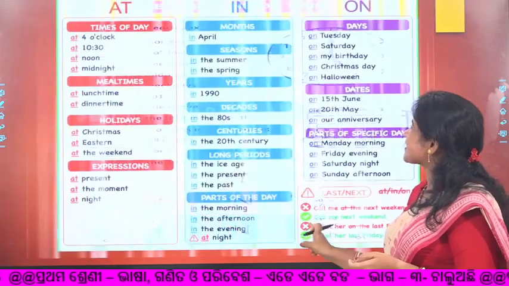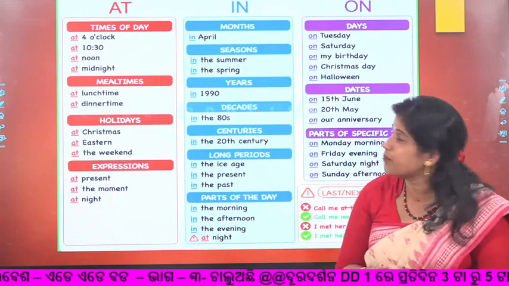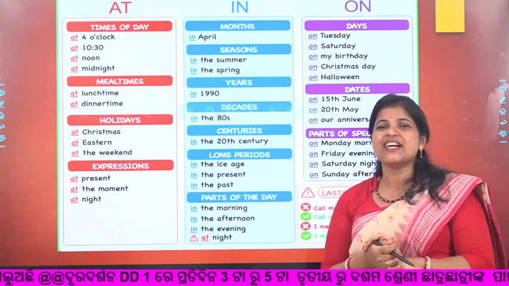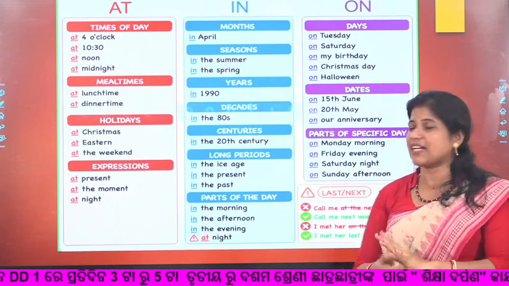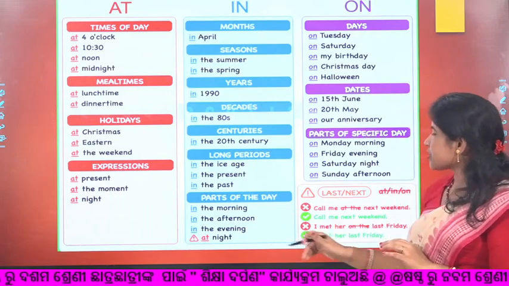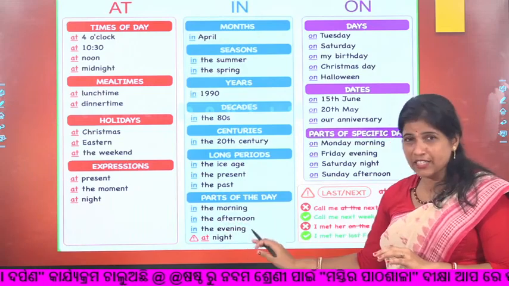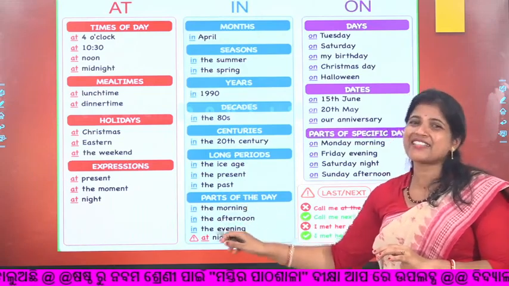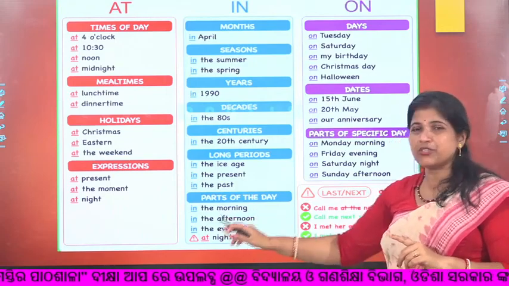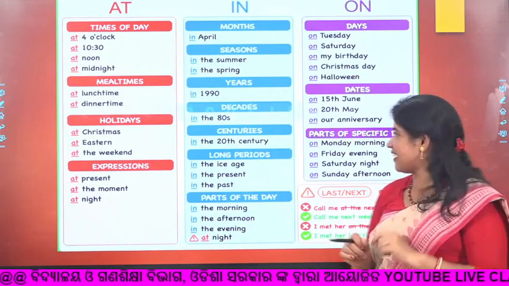Next, these are some other examples you can write in your copy, which will help you to do it correctly. So, write all these examples that will help you to be very specific. You just see there is a deviation here: in the morning, in the afternoon, in the evening. But when it comes to night, it is at night, not in the night.